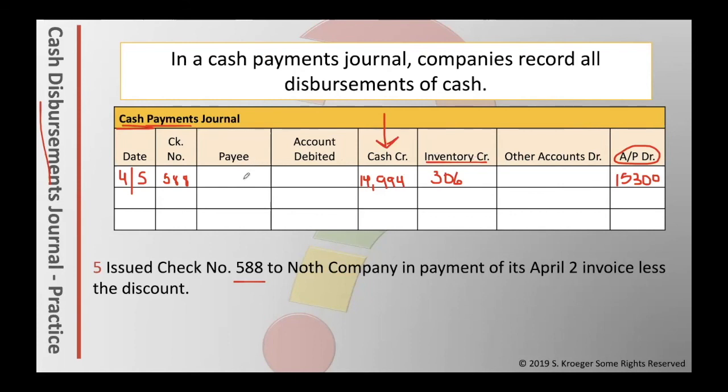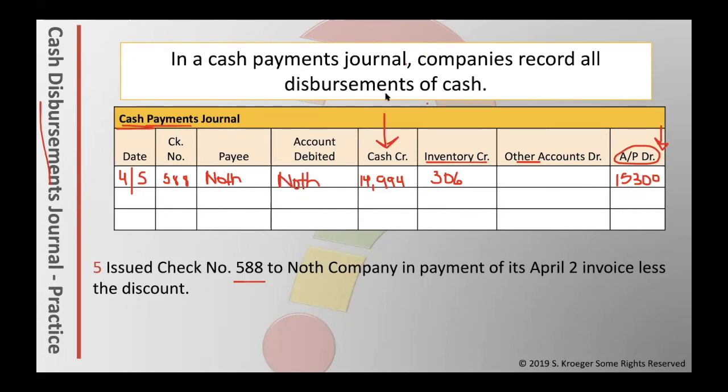The payee would be Knopf Company, if that's who we're making the check out to; we'll just assume it is. Account debited, we would use account debit over here. We would write in Knopf Company once again. A lot of times you will have the same company written in here, and sometimes you won't. If you're not using accounts payable, if you're using another account, then you'd probably have something else written in there.